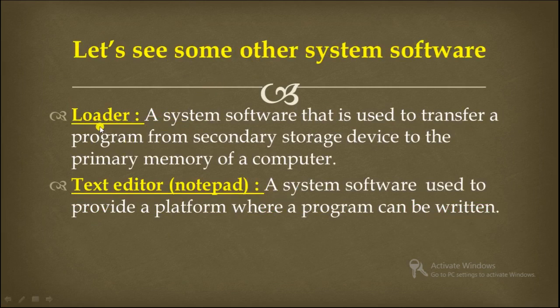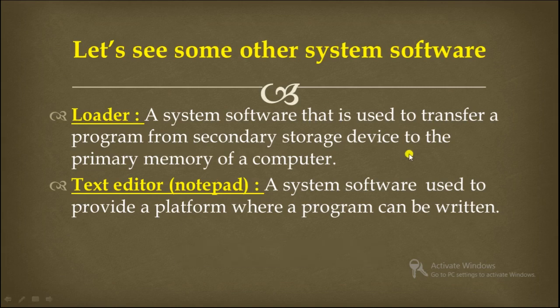Now let's see some other system software. Here we have loader, a system software that is used to transfer a program from a secondary storage device to the primary memory of a computer. Suppose some programs are saved in a secondary storage device and we want to use that particular program. In that case, the loader helps us transfer a file from the secondary storage device to the primary storage device for further use.